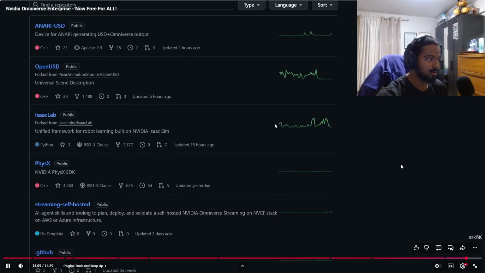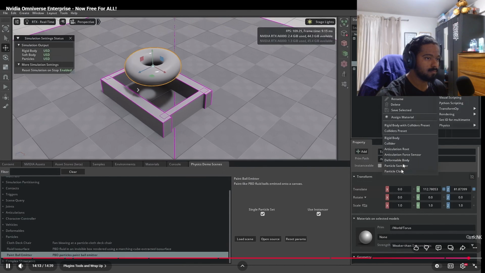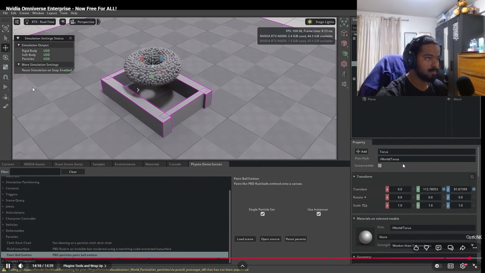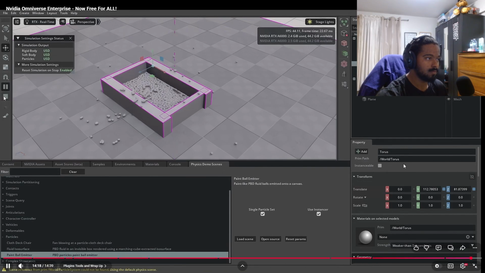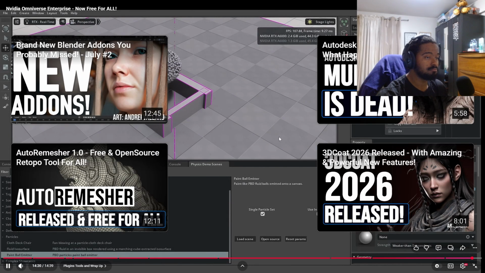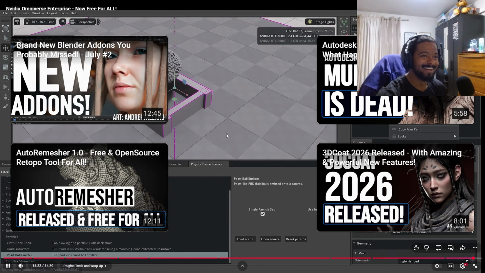For those who like to work with physics, the physics tool is also available right here. Isaac Lab is also available, and there is just a good number of things that you can come through and grab with this. So this is it. NVIDIA Omniverse is now available totally for free for everyone to use.